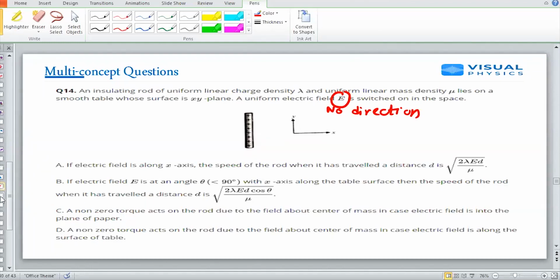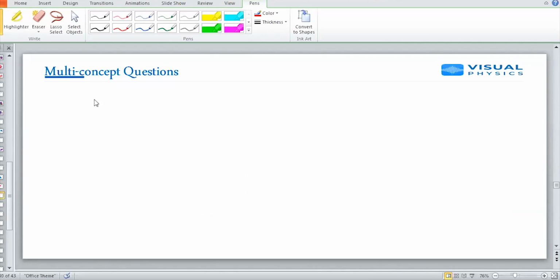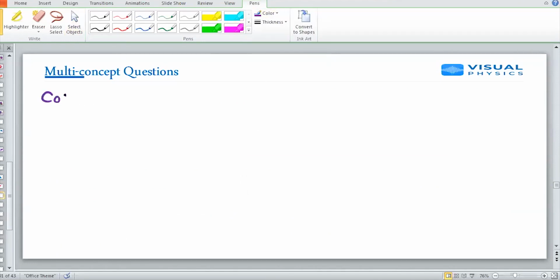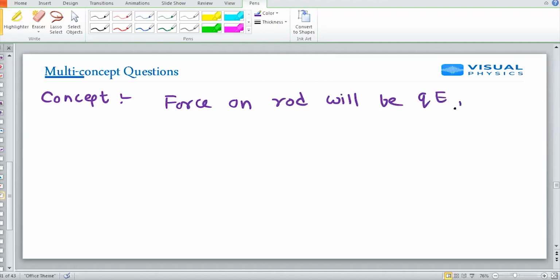let me again give you the concept. The concept is that the force on a rod will be Q into E, irrespective of the direction of the electric field.